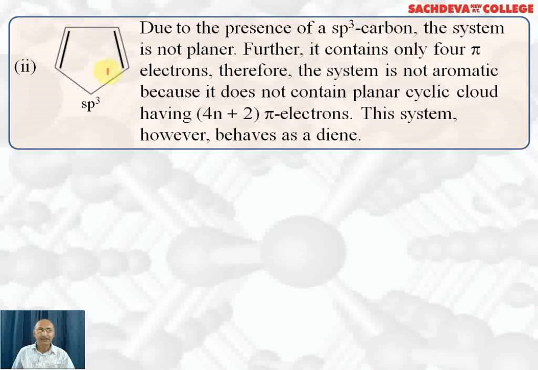Second example, we are taking this one. Here we have 4 pi electrons, so it does not satisfy the 4n+2 pi electrons rule. And this carbon is sp3 hybridized, whereas the other carbons are sp2 hybridized. So this is not planar. It cannot be aromatic. It behaves like a diene.